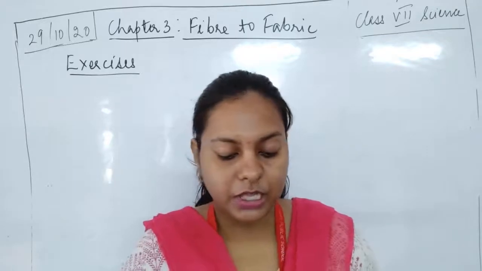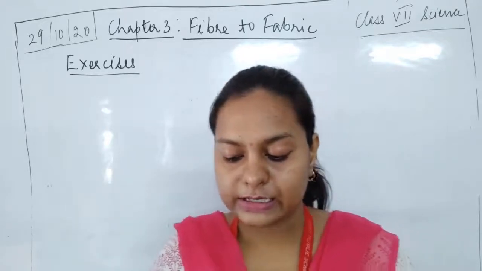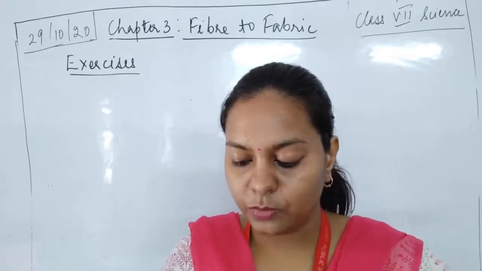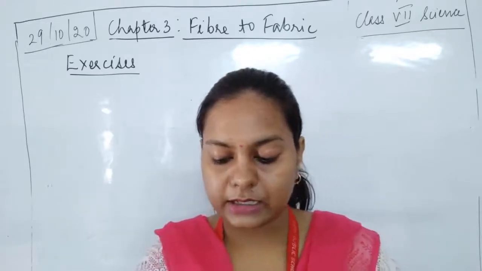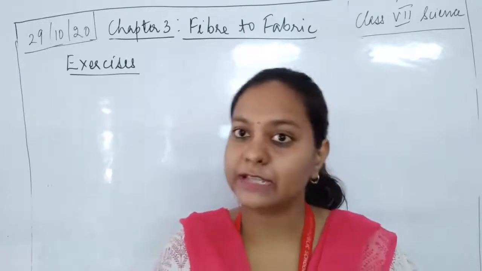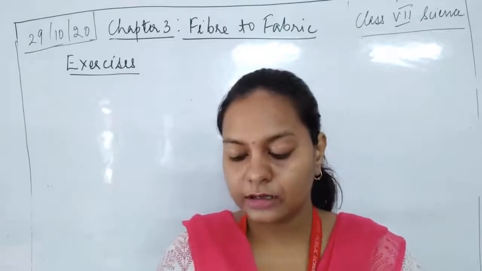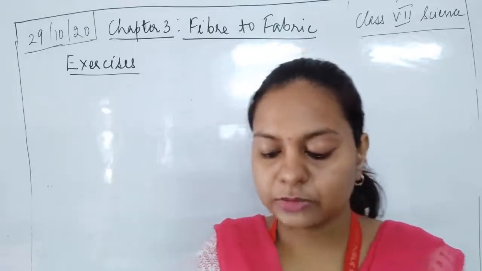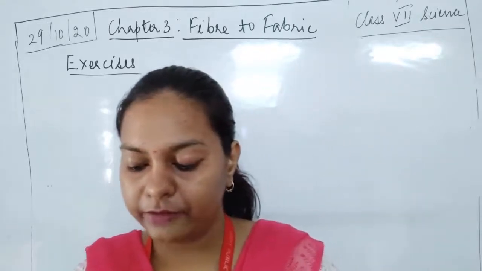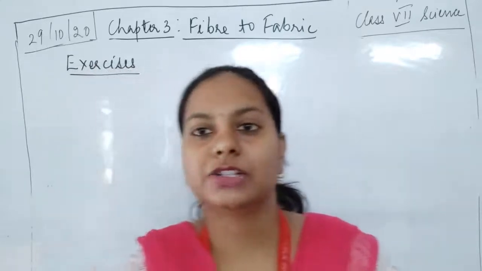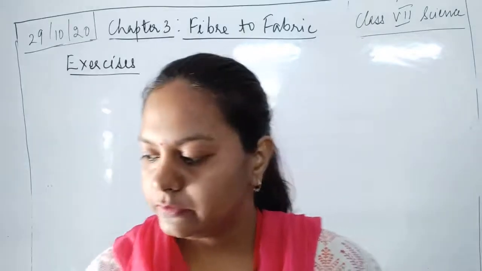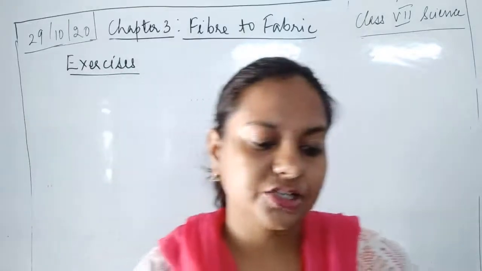The first question says, you must be familiar with the following nursery rhymes. Two rhymes are given over here. Baa baa black sheep, have you any wool? Then next is Mary had a little lamb whose fleece was white as snow. Answer the following questions based upon these two rhyming lines. The first question says, which part of the black sheep has wool?